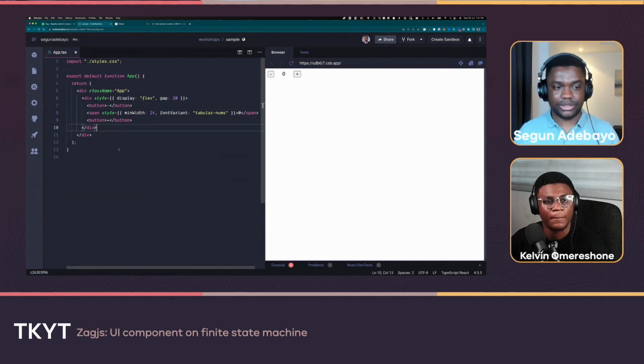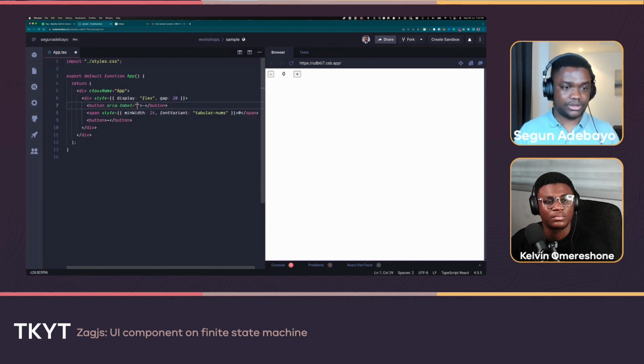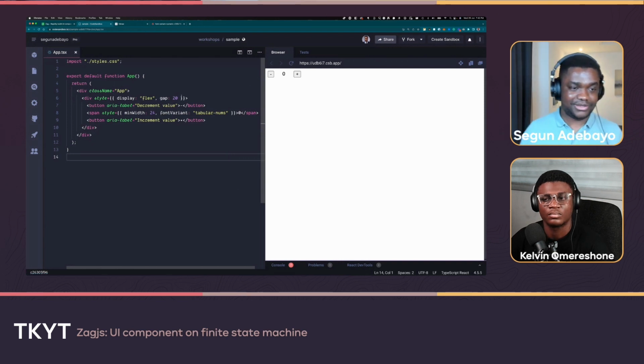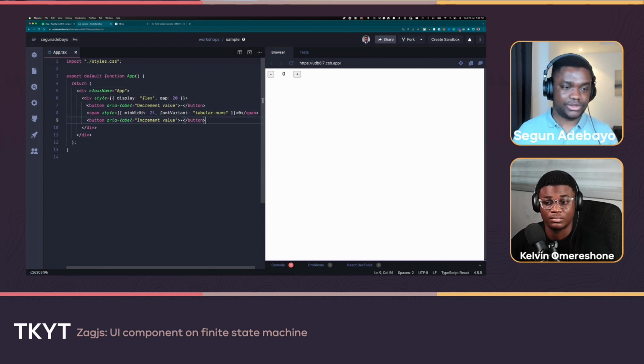Let's see how we can get this working. The very first thing you see here is that these are just plus and minus buttons. They don't mean anything. So the first thing I'll do is give them some extra labels: decrement value, and let's grab that as well and call this increment value. This is without any state machine or state chart, just setting up the project and applying the basic HTML and accessibility semantics to them, right?